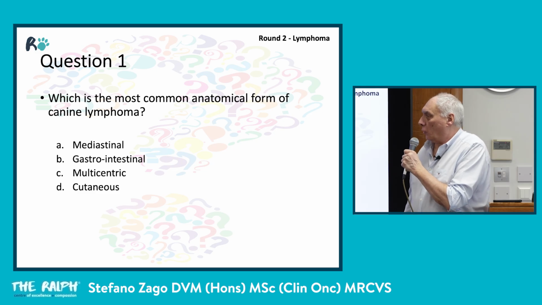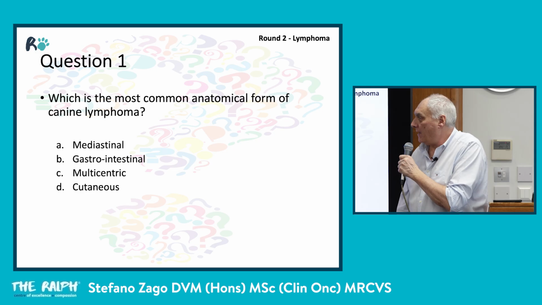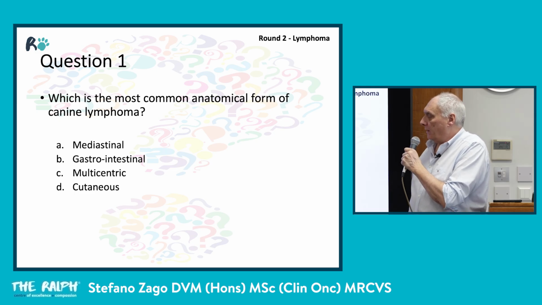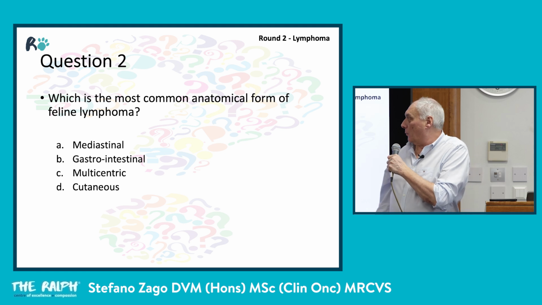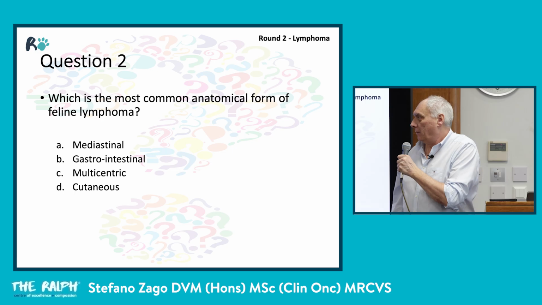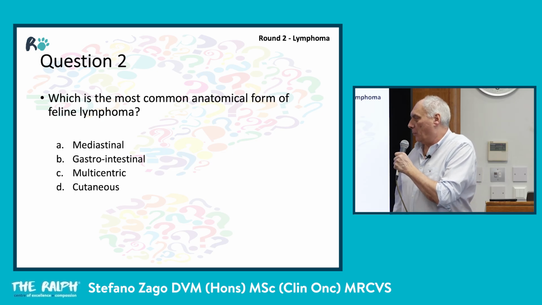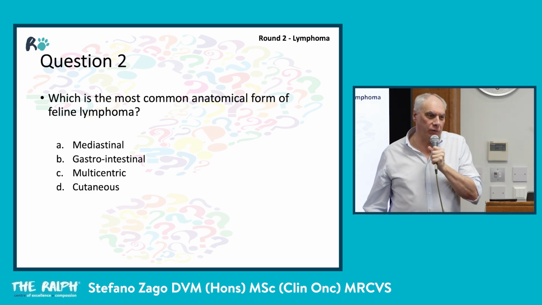Which is the most common anatomical form of canine lymphoma? A, mediastinal, B, gastrointestinal, C, multicentric, D, cutaneous. Number 2. Which is the most common anatomical form of feline lymphoma? A, mediastinal, B, gastrointestinal, C, multicentric, D, cutaneous.